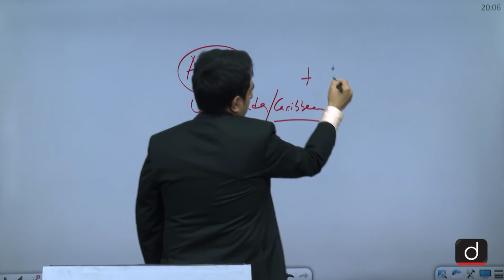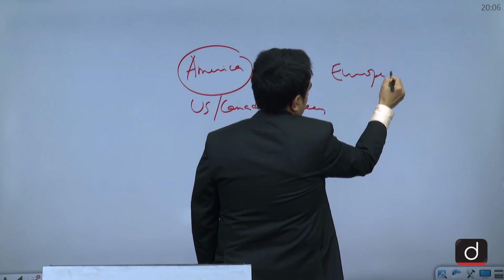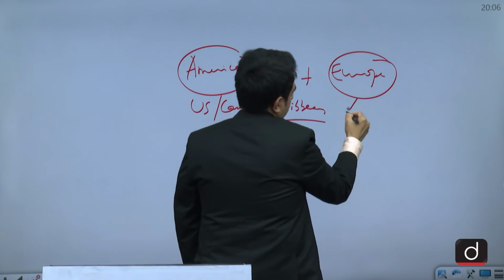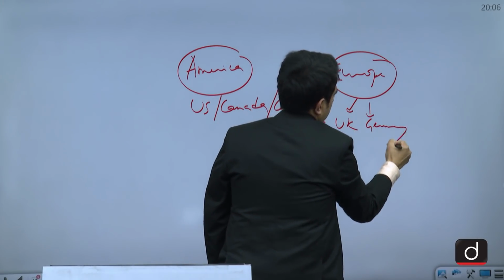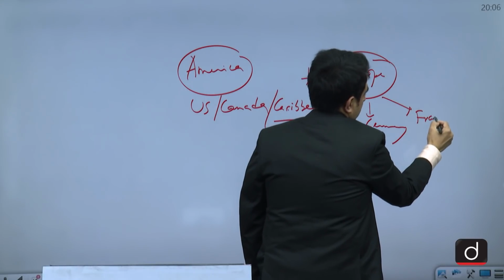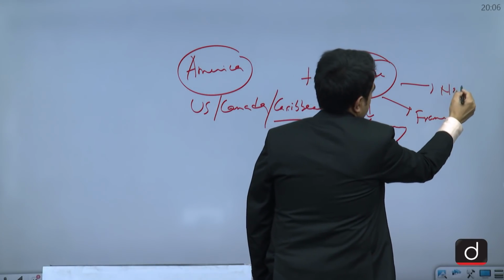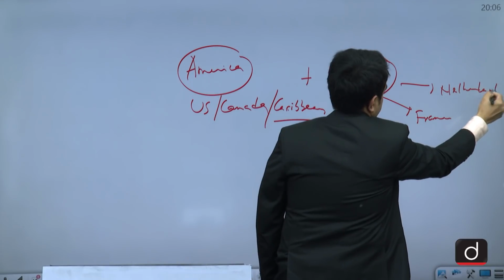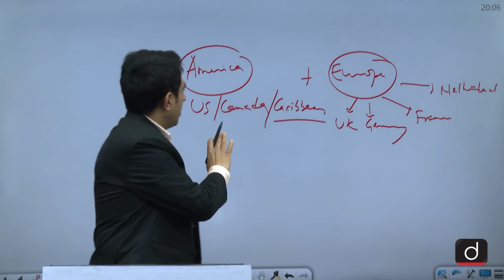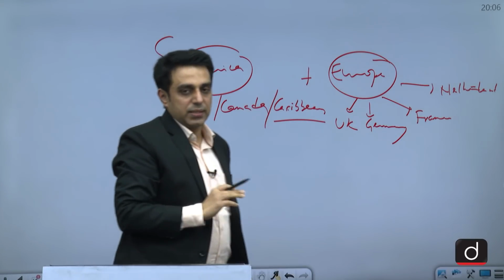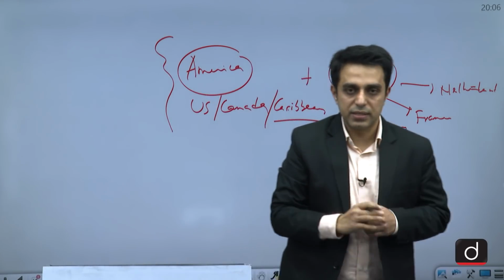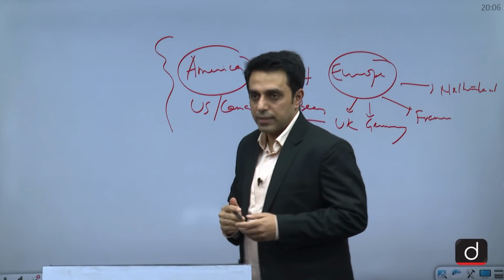Then we have Europe. So here also we have countries like UK, Germany, France, Netherlands, and so on. The European countries. So how is the Indian diaspora placed in these places, and how are they going to play a decisive role in the politics and economy of the place?